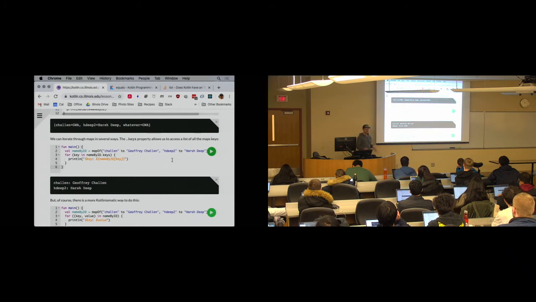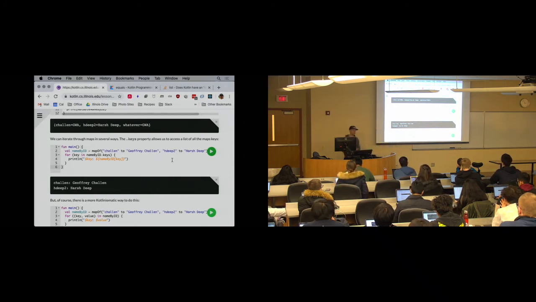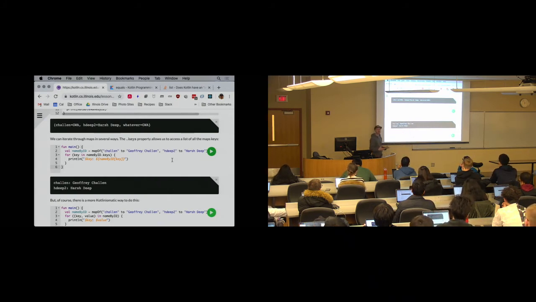String interpolation in Kotlin. Again, one of the other things that makes me very happy, right? So this is valid Kotlin, okay? What is this doing? This is building a string. How does it work? $ variable inserts the value of that variable at that point in the string. So now I'm getting the value of key, whatever is produced by calling toString. Over here, you'll see that I'm doing something a little bit cooler, which is that I can also use curly brackets, and then I can put any expression inside that I want, right?